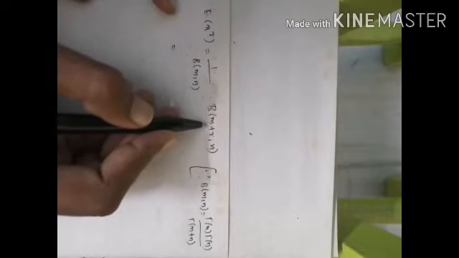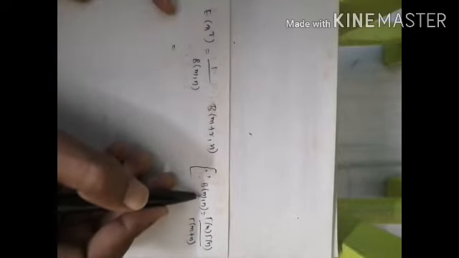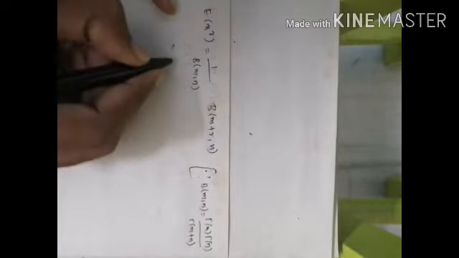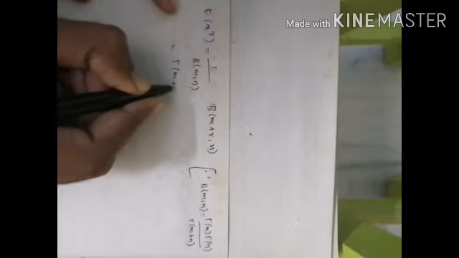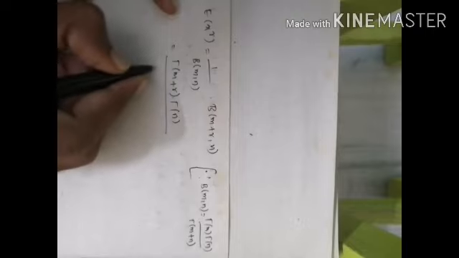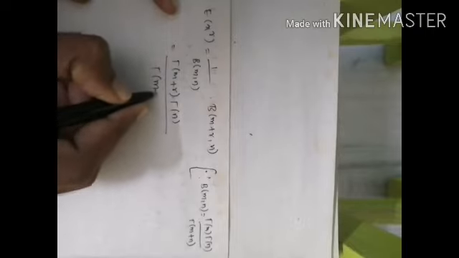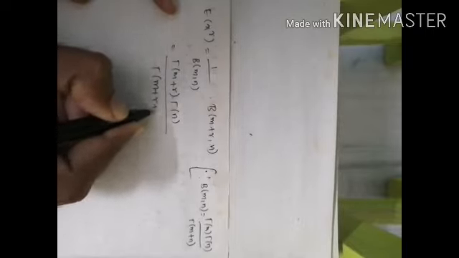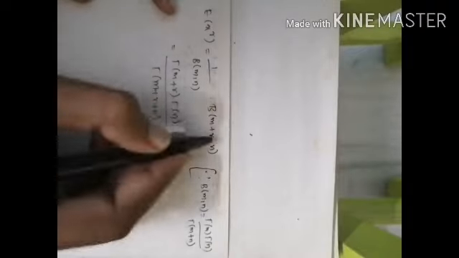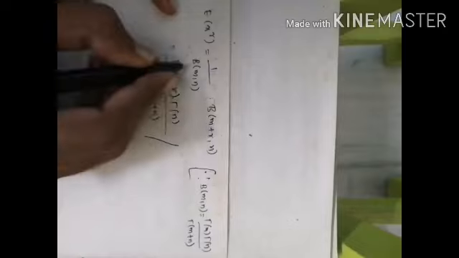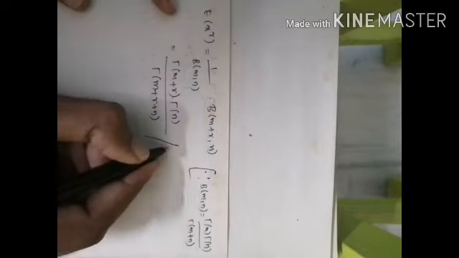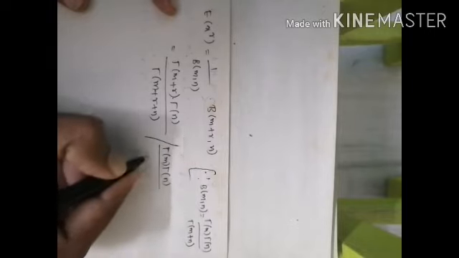First beta of m plus r comma n: gamma of m plus r into gamma of n divided by gamma of m plus r plus n. This is the numerator term, and it is also divided by beta of m comma n, which is gamma of m into gamma of n by gamma of m plus n.